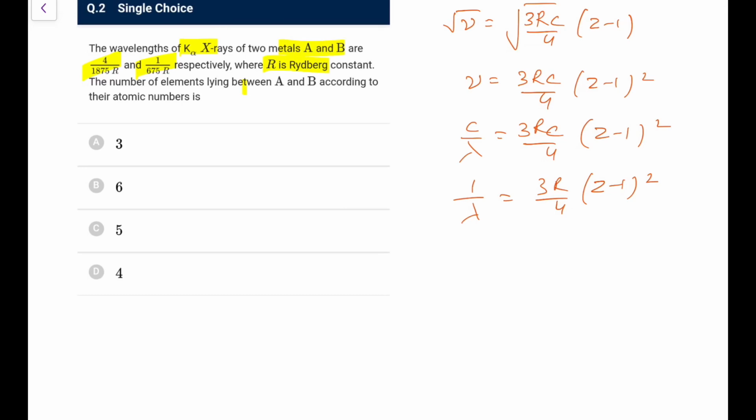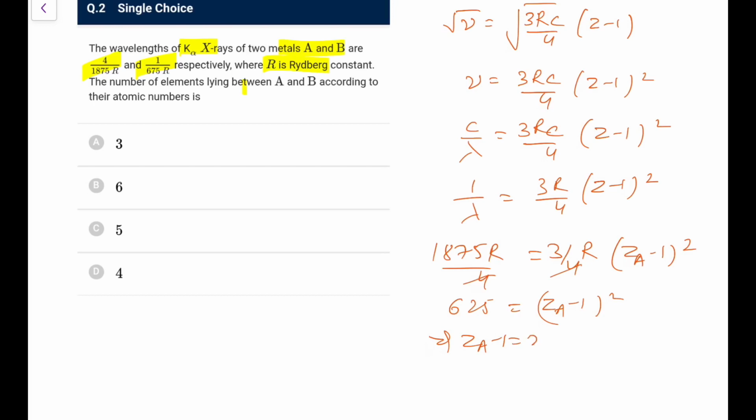Now apply here. For A, 1 by lambda comes out as 1875R, that is 3R by 4 into (Za minus 1) whole square. So here 4 and 4 go, and if I divide by 3, this comes out as 625 is equal to (Za minus 1) whole square. So that implies Za minus 1 is 25, or Za is 26.